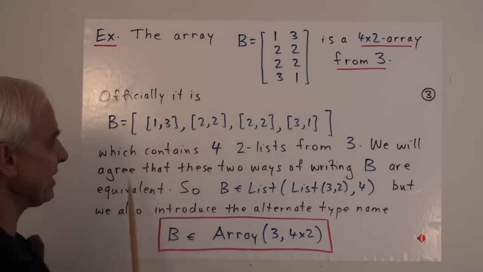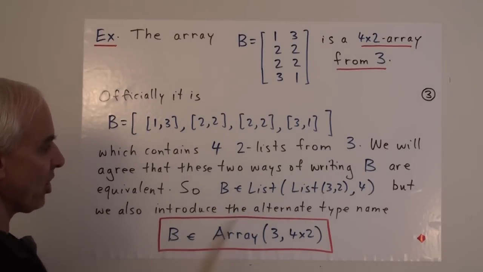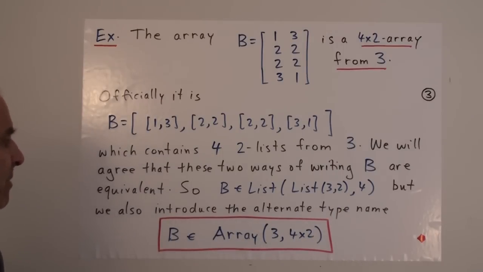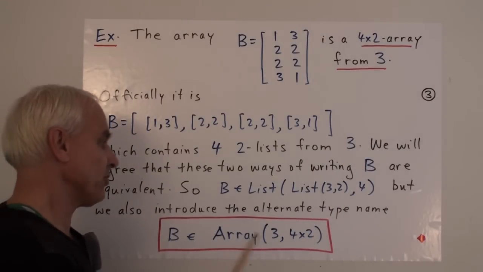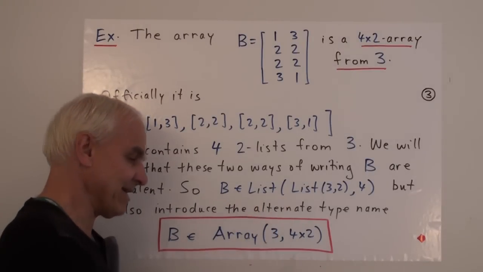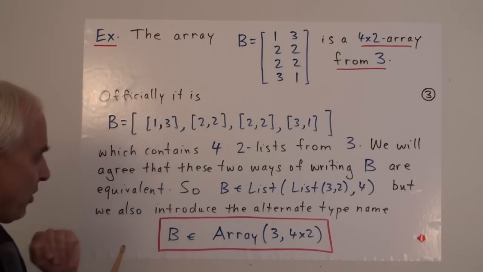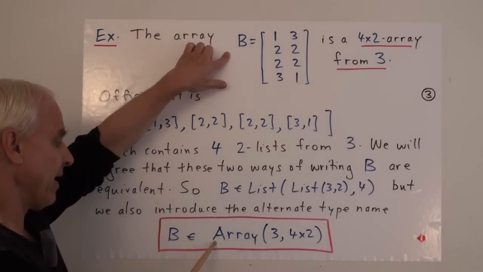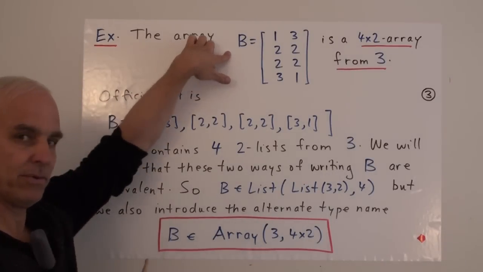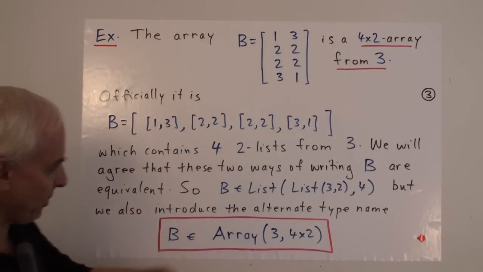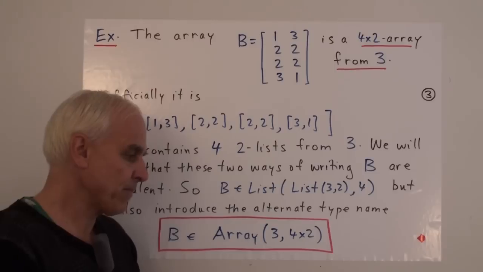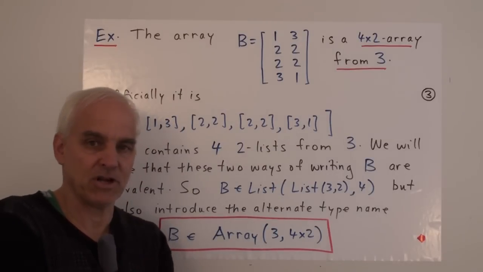So this B is a list whose elements are 2 lists from 3, and there are 4 of them. But we're now going to introduce an alternate type name, because we don't always want to be talking about this as the type of object. We're going to say that B is of type array 3, 4 by 2. In keeping with our general convention, the first spot refers to where the actual elements are coming from.